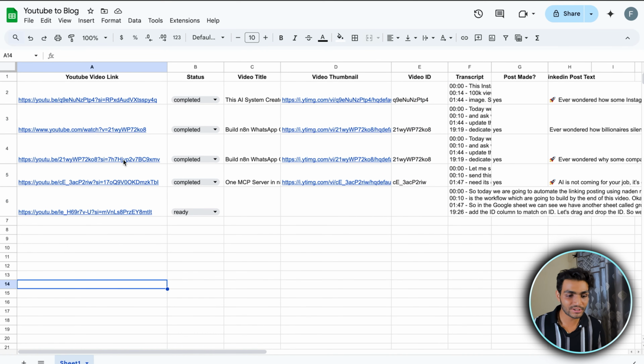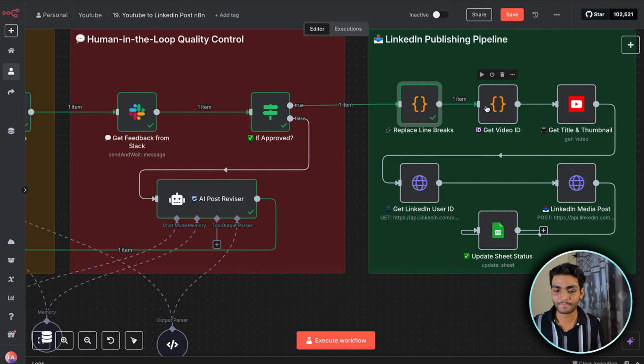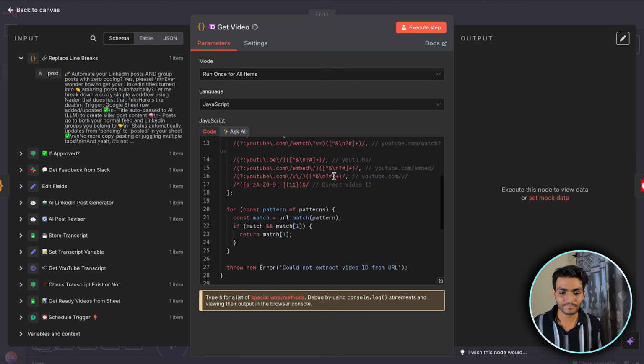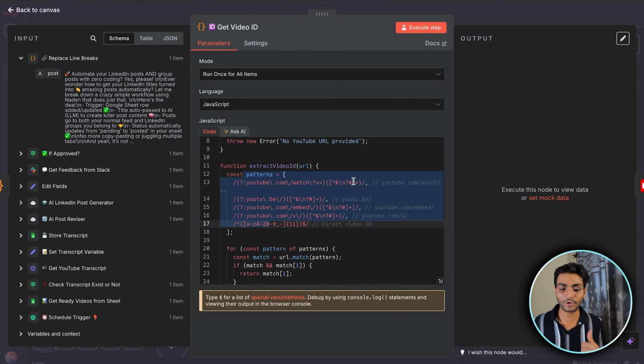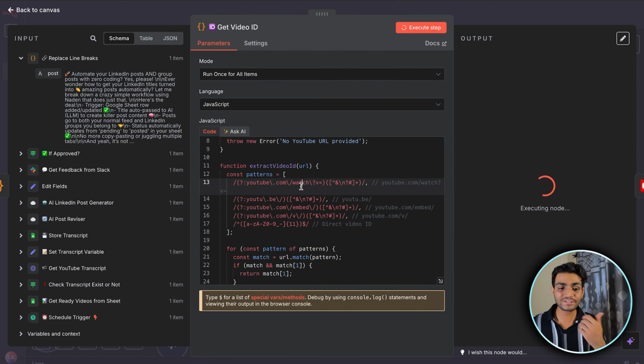So each and every video has an ID, but the format might be different. All the YouTube URLs have different formats. So we have written code in such a way that we take care of multiple patterns which YouTube follows and extract the video ID. Just copy-paste the code from the school community.